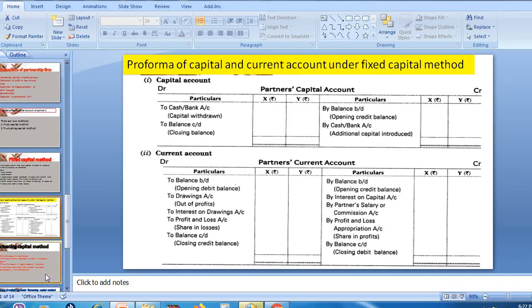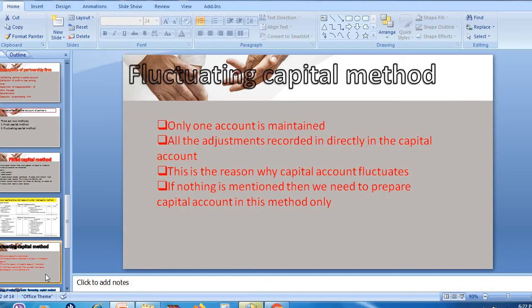Now we need to study the fluctuating capital method. As the name itself says, here the capital of the partner is fluctuating. The reason is simple. Why is it fluctuating? Because we are going to maintain only one account, that is the capital account, where all the adjustments will be recorded. So when we write all the adjustments, like interest on capital, interest on drawing, it is obvious that the capital account will be fluctuating. Understood? So only one account is maintained.